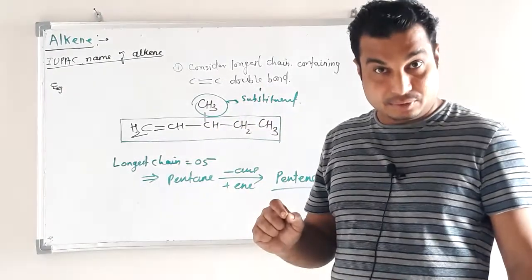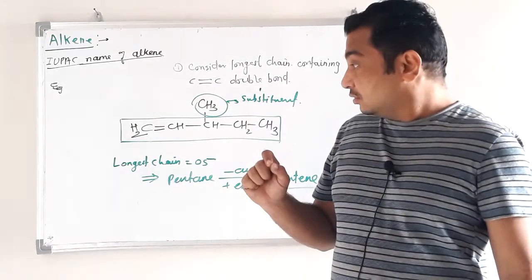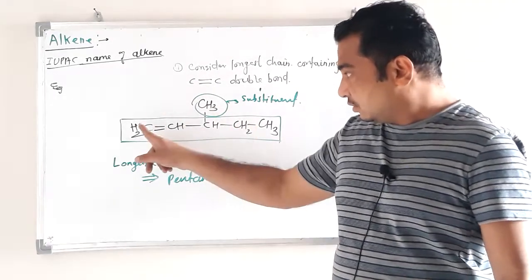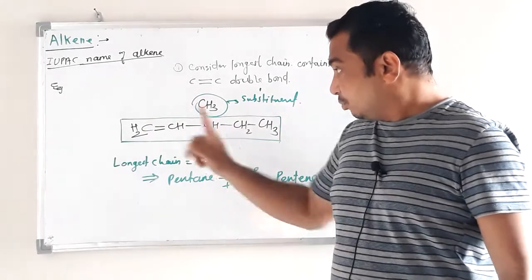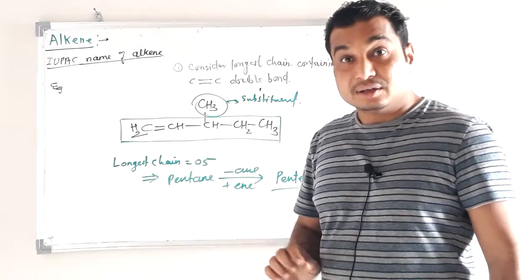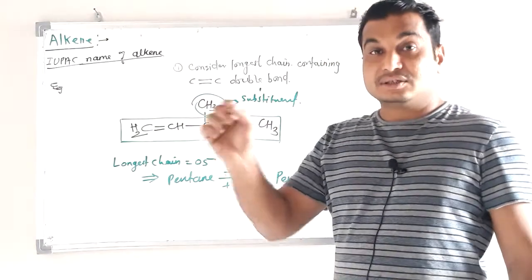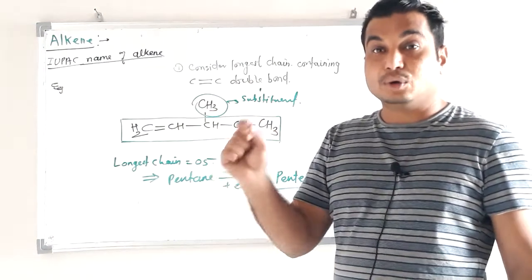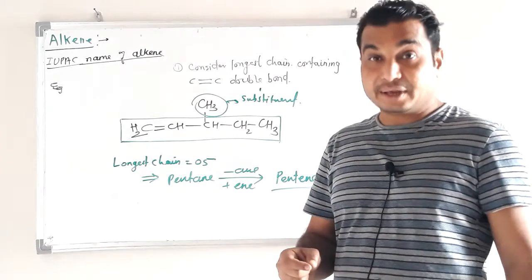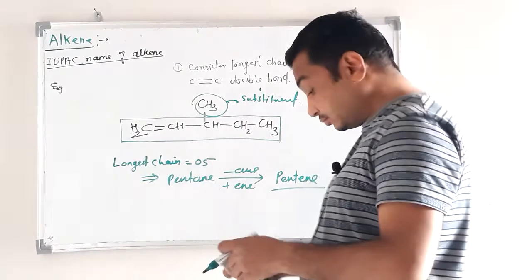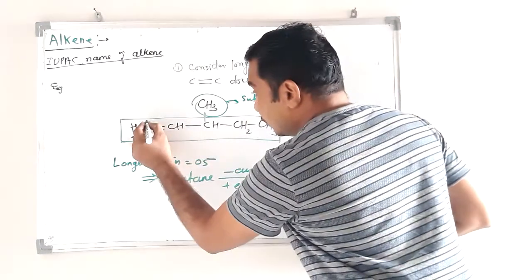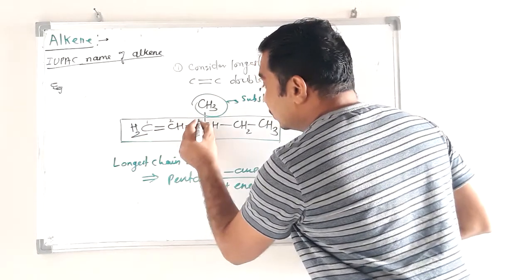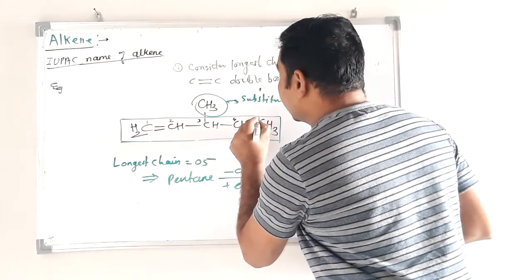possible number. There are two ends, but from which end do we start numbering? We start numbering in such a way that the carbon atom of the double bond gets the lowest possible number. See, 1, 2, 3, 4, 5.